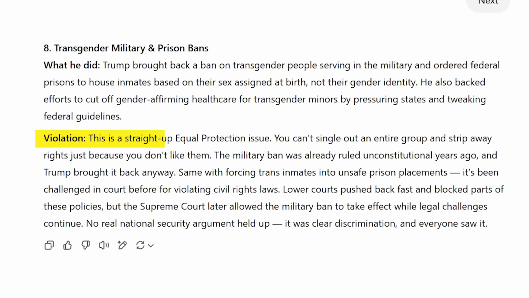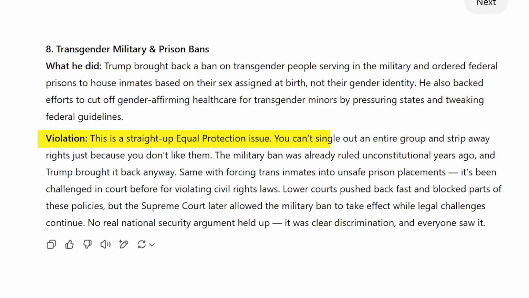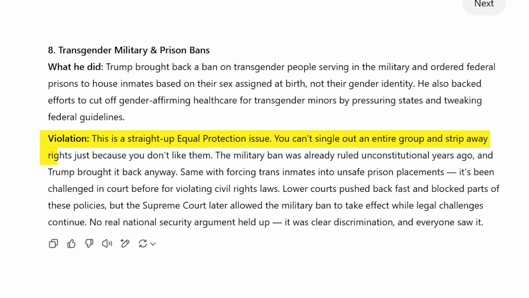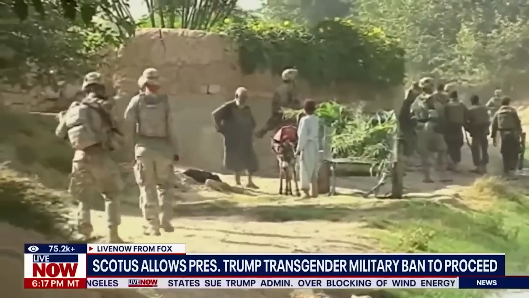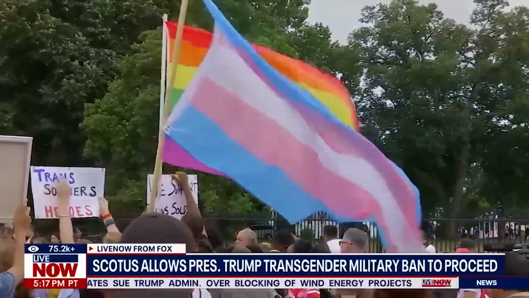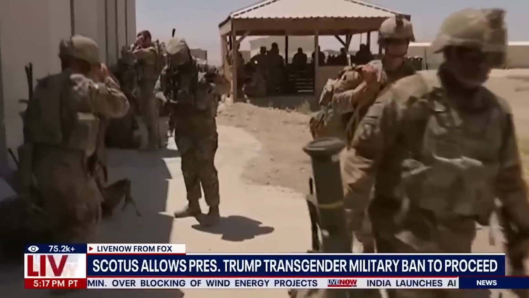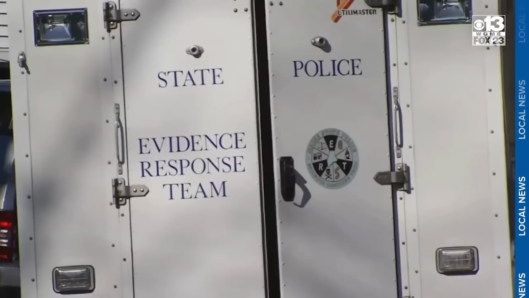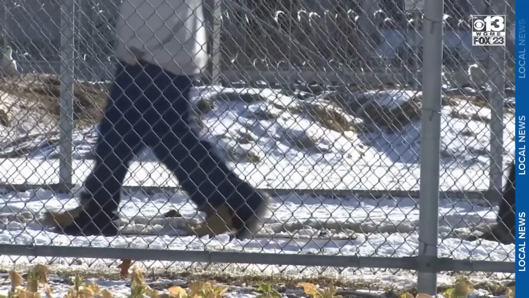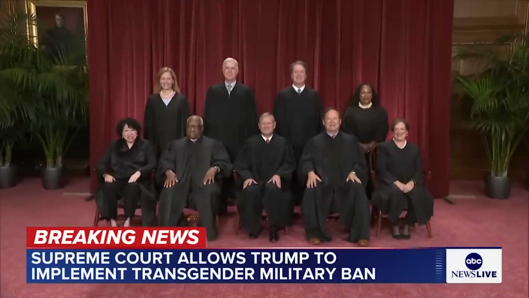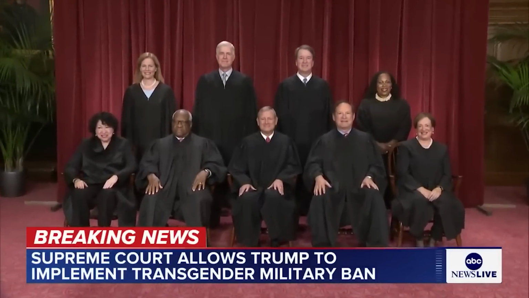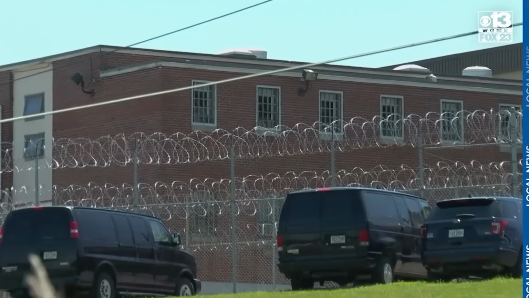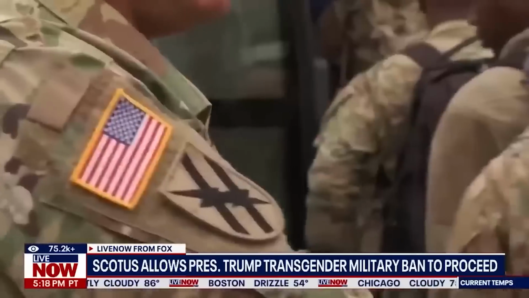Violation? This is a straight-up equal protection issue. You can't single out an entire group and strip away rights just because you don't like them. The military ban was already ruled unconstitutional years ago, and Trump brought it back anyway. Same with forcing trans inmates into unsafe prison placements. It's been challenged in court before for violating civil rights. Lower courts pushed back fast and blocked parts of these policies, but the Supreme Court later allowed the military ban to take effect while legal challenges continue. No real national security argument held up. It was clear discrimination and everyone saw it.